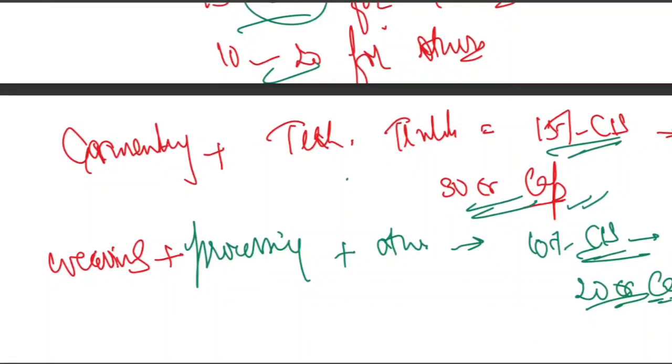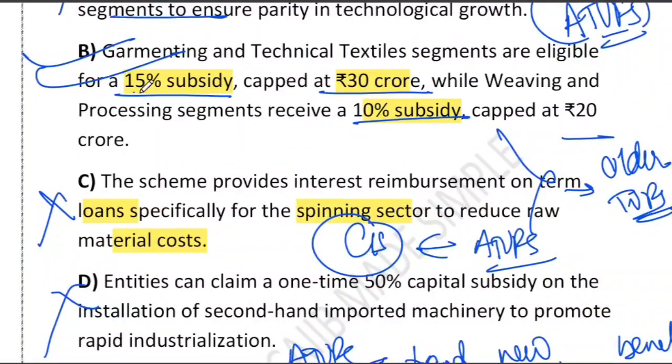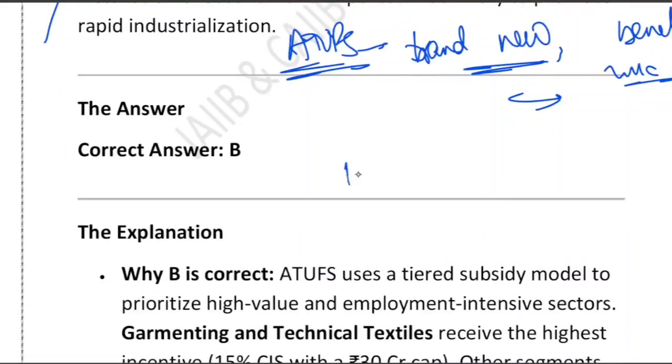So what we learn from this discussion is that ATUFS supports modernization through the capital investment subsidy scheme. For garmenting and technical textile, 15% subsidy and maximum cap is 30 crore. And for weaving and processing segment, 10% subsidy and cap is 20 crore. Only brand new machinery is eligible and the scheme is credit linked. You must take a term loan, then only you get this subsidy, and it runs on the ATUFS portal. So you must also note it down, right?